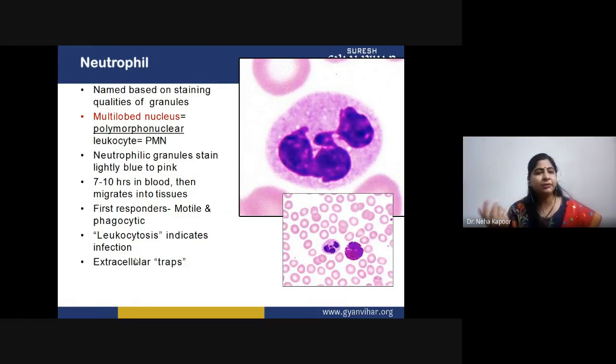They can circulate for around 7 to 10 hours. They migrate into the tissues. They are the first responders. They are motile in nature. They are phagocytic in nature. If the count is quite high, or they are showing the symptom of leukocytosis, that means some infection is there. They basically act as an extracellular trap. That means they first of all respond to the extracellular infections.